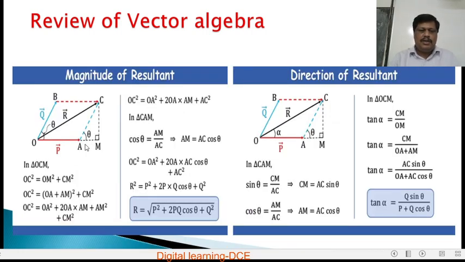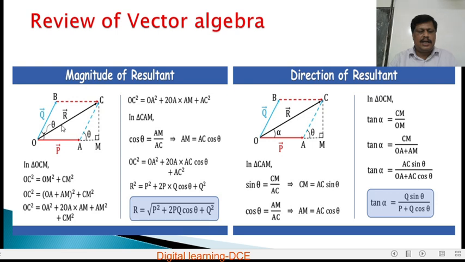So for a vector, we can also find the magnitude of the resultant and also the direction of the resultant. This is the derivation. We don't need the derivation. We concentrate only on the final formula of the resultant of two vectors by the parallelogram addition of the two vectors. So this represents the parallelogram law of addition of two vectors. If P and Q are acting at the point O, then their resultant R drawn from the point O represents the resultant of P and Q.